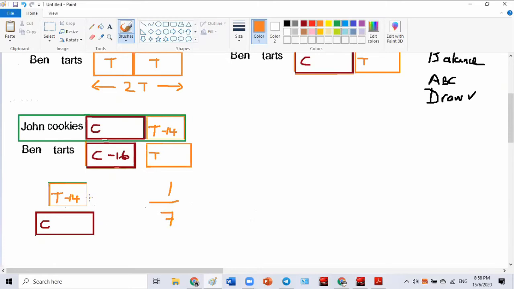Cookie 7. Tart 14. Okay? Miss Rachel, everybody, Alejandro, Antia, Lucas. So because of that, what must you do? This is like a ratio, right? Crisscross. That means 1 of this is equal to 7 of this. This is a smaller one. This is 7 times of this. That means 7 of this is 1 of this.